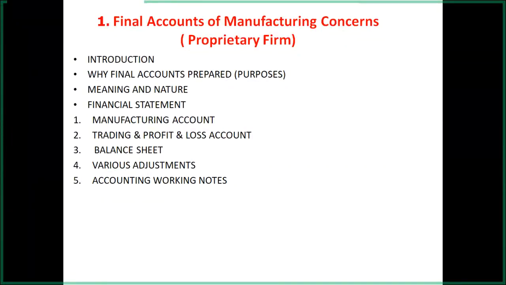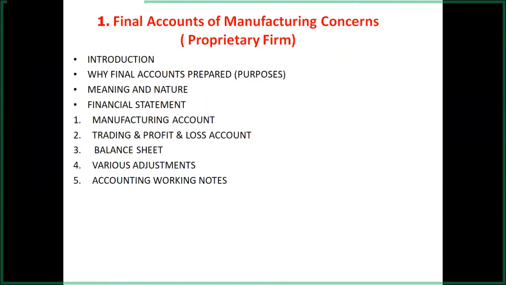But it may occur in some cases, and that's why if the debit side is more and the credit side is less, the difference is gross loss. But you may generally take it that the credit side of the trading account is always more, and the difference on the debit side is known as gross profit carried down. Now this gross profit carried down is again transferred to the credit side of the profit and loss account as gross profit brought down.